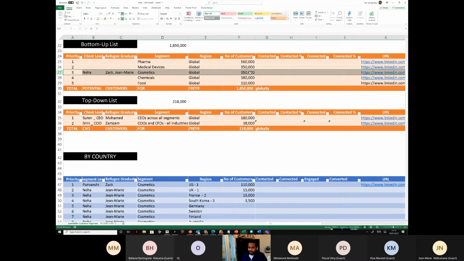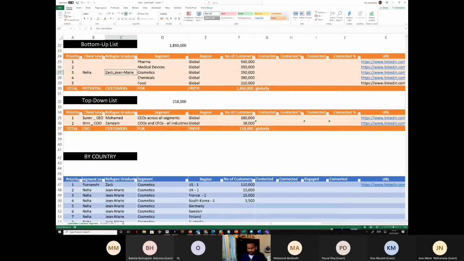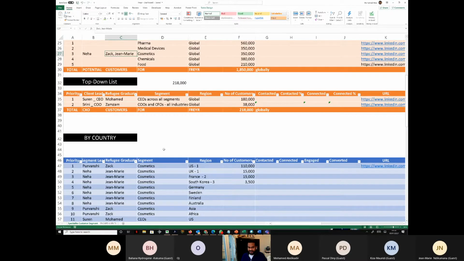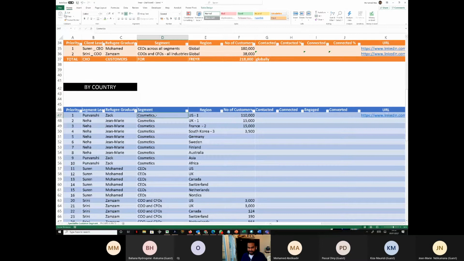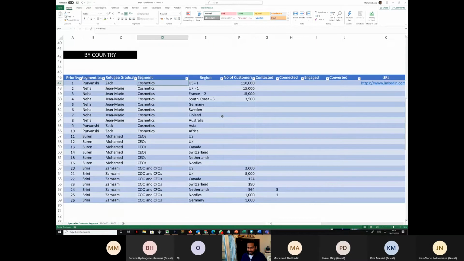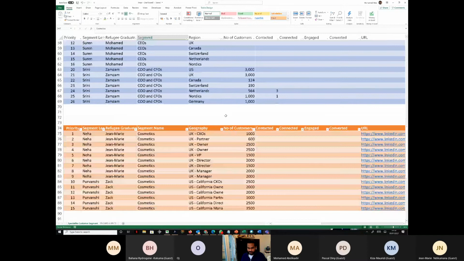Nobody wants to wait for this 17 years. So the idea that we have is we start with Zach and Jean-Marie, to begin with, see how they go for the first 1, 2, 3 months, right? Where can we track it? We can track everything that they're doing here, right? How they are connecting, how they are contacting, how many people are.